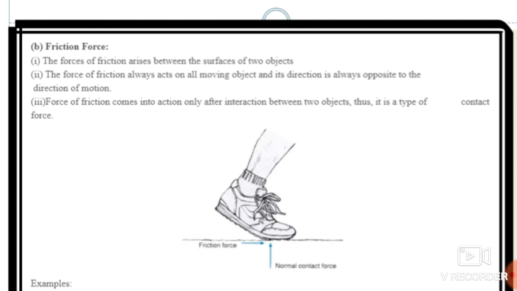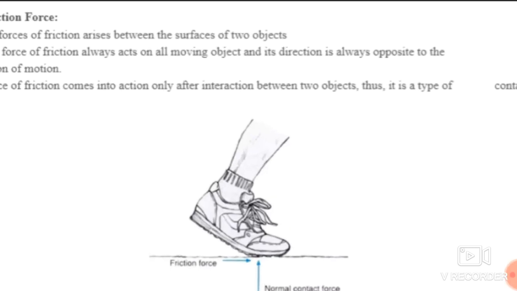Why will that ball stop? Due to the frictional force, because that ball is in contact with the surface of the ground and the surface of the ground acts with a force against the force acted by the ball. So the force of friction comes into action only after interaction between two objects.